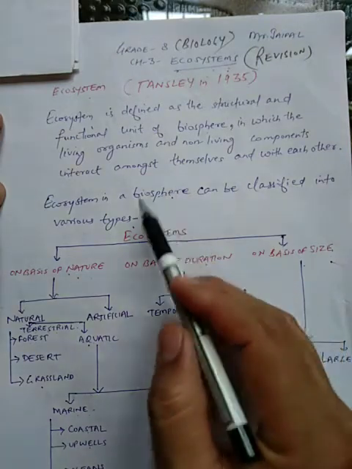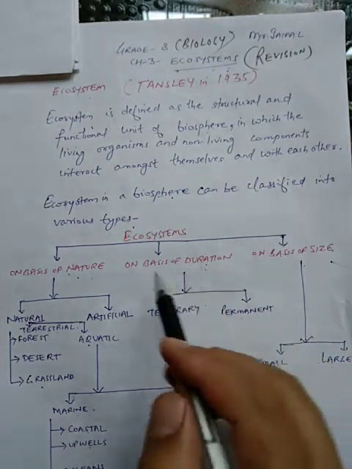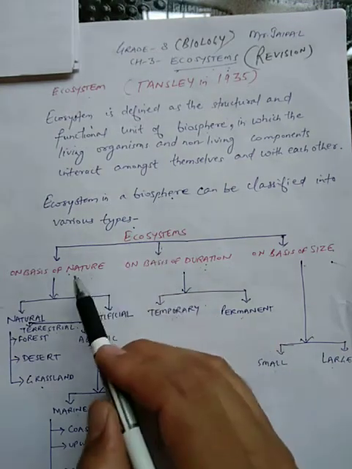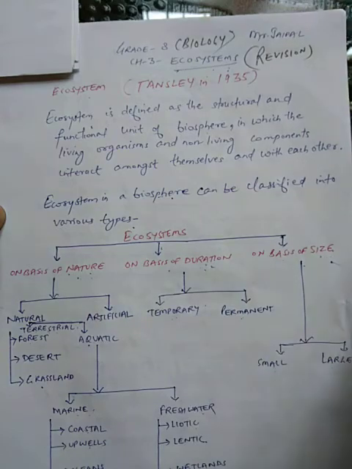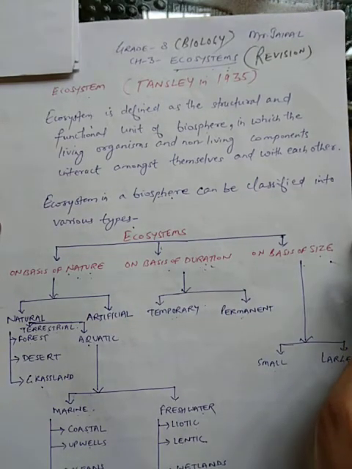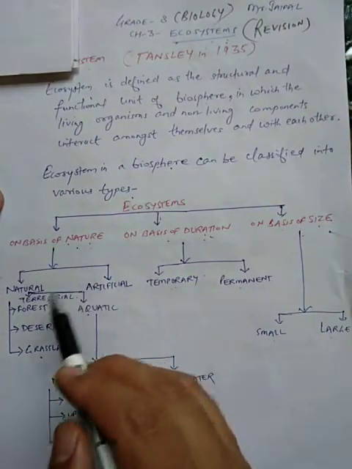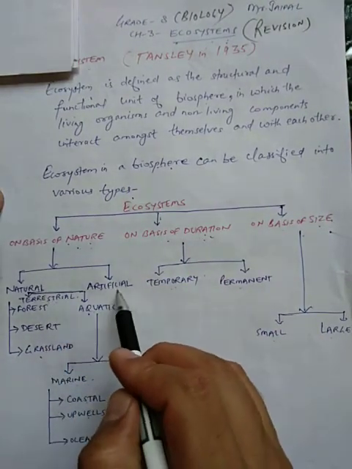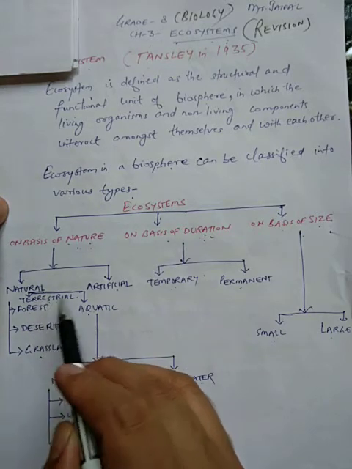An ecosystem in a biosphere can be classified into various types. You can see here a flowchart. Ecosystem on the basis of nature, on the basis of duration and on the basis of size is divided into several types. On the basis of nature, you can see it is divided into natural and artificial. Again, natural is divided into terrestrial and aquatic.